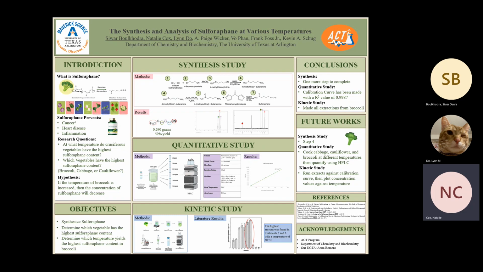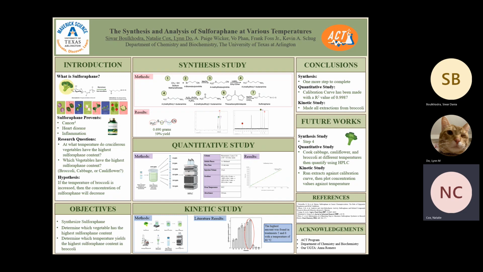For our research questions, we are asking at what temperature do cruciferous vegetables, mainly broccoli, have the highest sulforaphane content? And which vegetables have the highest sulforaphane content: broccoli, cabbage, or cauliflower? We are hypothesizing that if the temperature of broccoli is increased, then the concentration of sulforaphane will decrease.